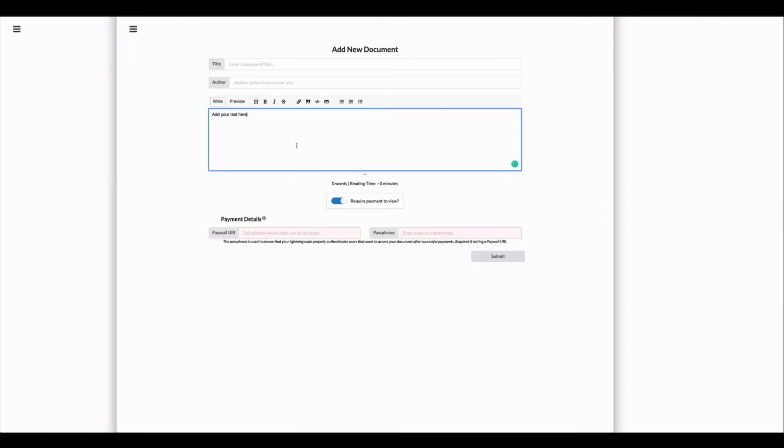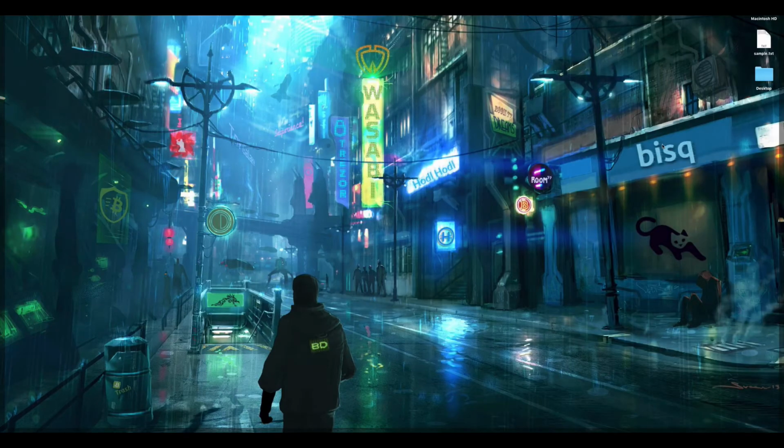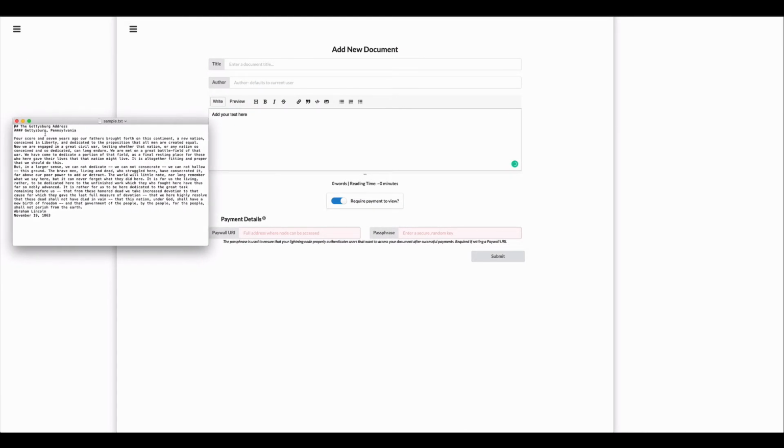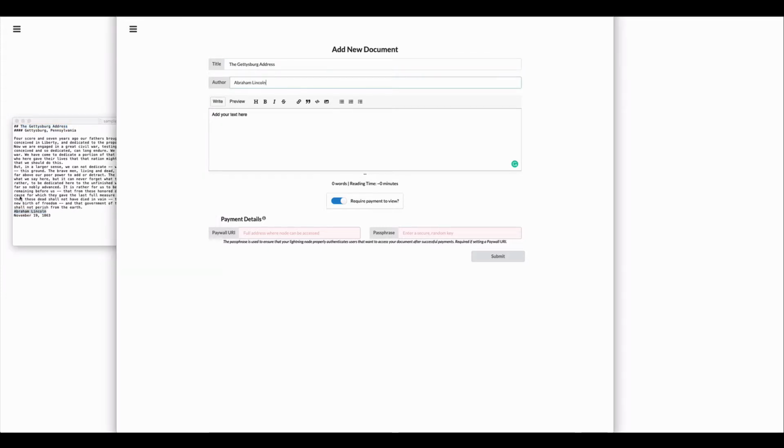Let's look at what a new post would look like. I have a sample text here that I want to add in. Why not? One of the best speeches of all time by one of our greatest presidents, Abraham Lincoln.